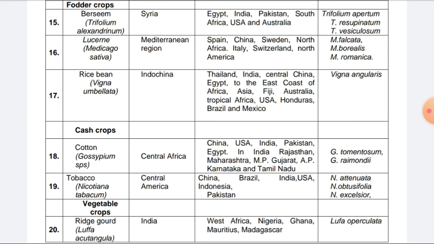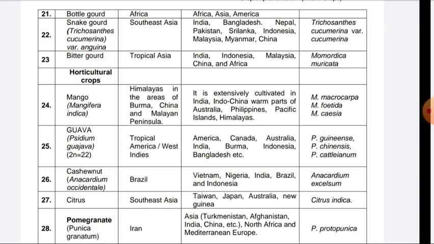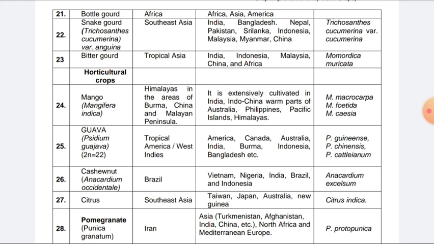In case of vegetable crops, ridge gourd, Luffa acutangula, India is the origin. Some distribution West Africa, Nigeria, Ghana, Madagascar, Luffa operculata. This is the wild species. In case of bottle gourd, Africa is the origin. Africa, Asia, America. Wild species are not known.